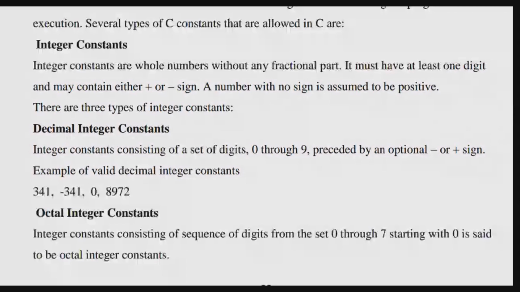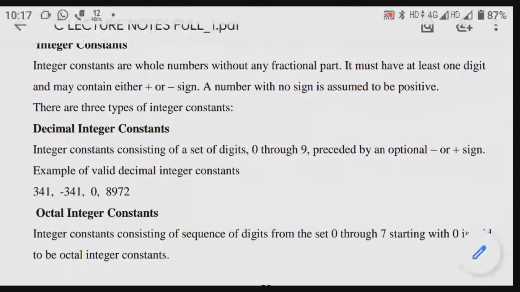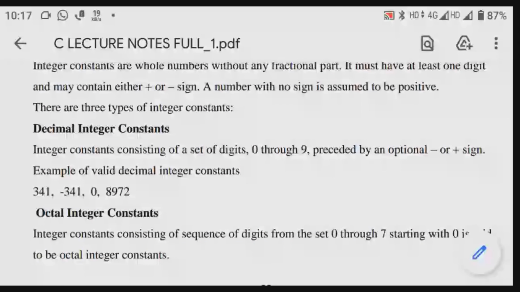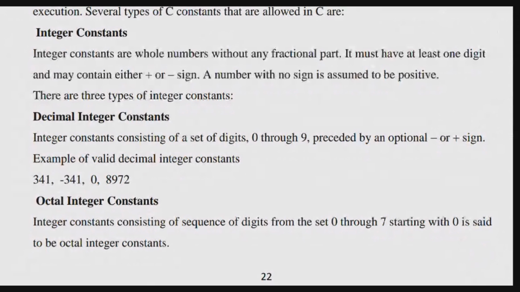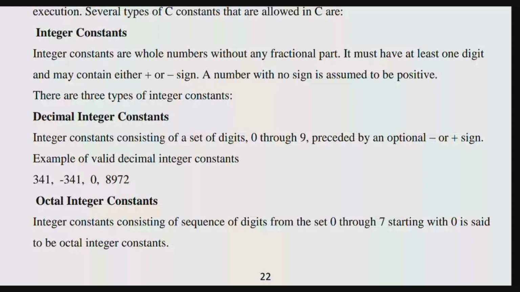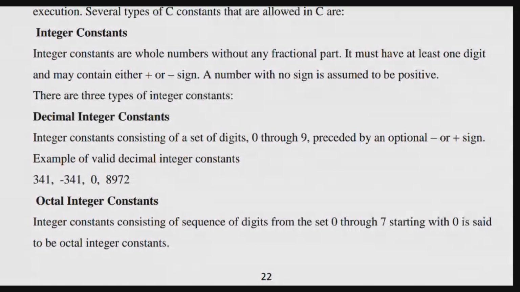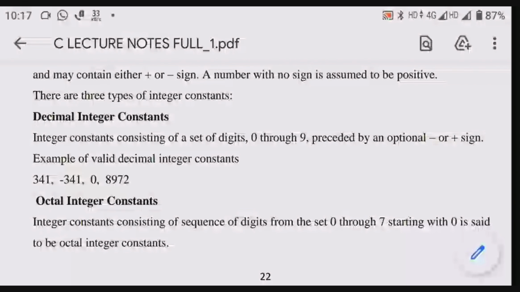In the second one, minus 341 is specifically mentioned with a negative sign, so now it is negative. Next, 0. No sign is mentioned, so it is treated as positive. Next one is 8972. Whatever numbers you can take, those are the decimal integer constants. All the numbers are integers. These are valid decimal integer constants.